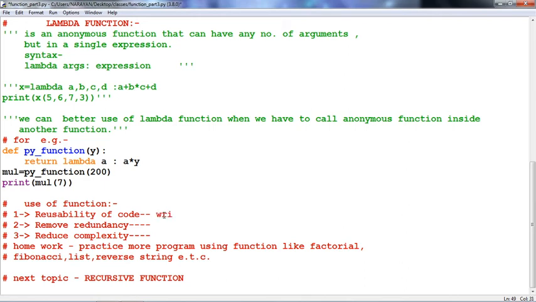Write any function code once and use it again and again in any program.